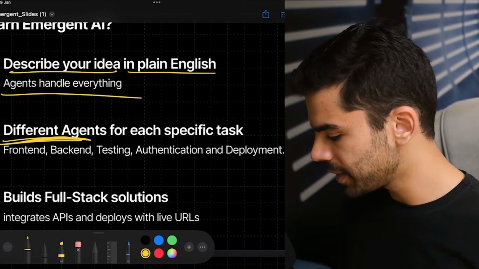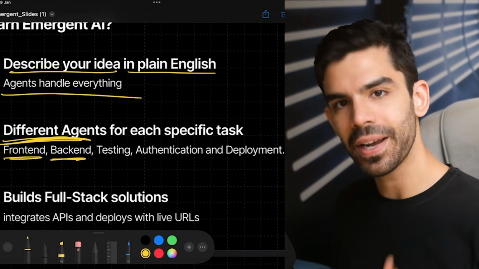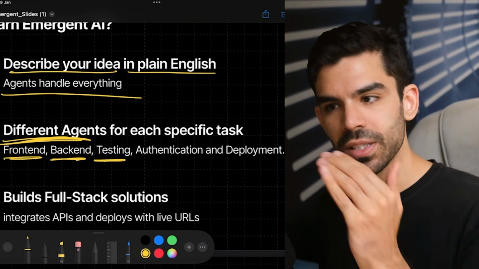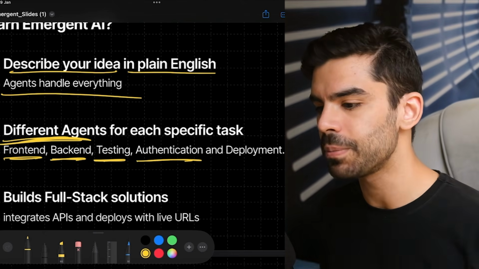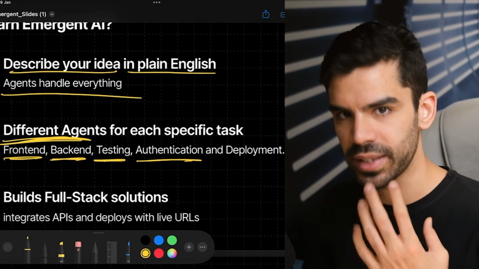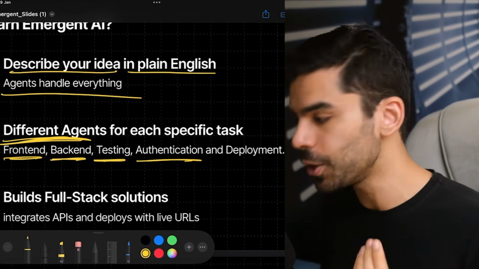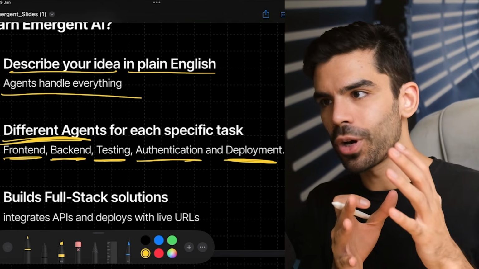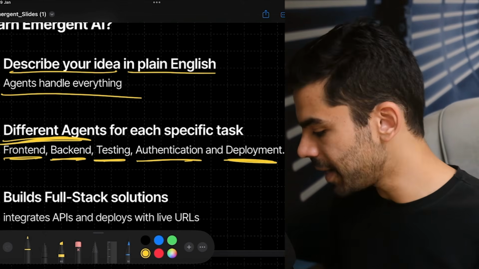Now, anytime you're building something, there is a front end, which is the visual of the website. There is a back end where all the data is stored. There is testing so that you can test all the edge cases before a product goes live. There is authentication. For example, if you're creating a website and you want Google login or social login, then it's not a component, but it's a very important feature, which is usually very difficult to implement. And then you have deployment, which means that you take the entire app from your basic internal environment and you put it on the internet so that other people can try it out.